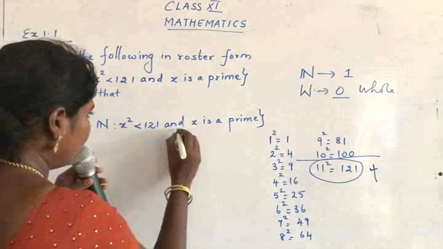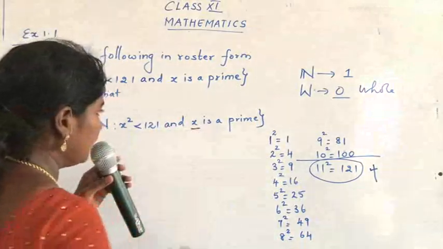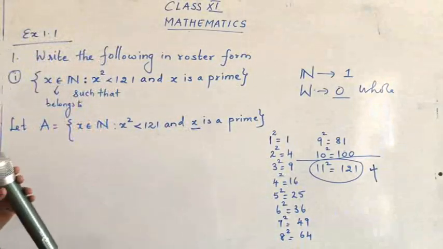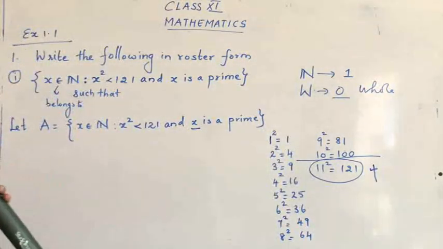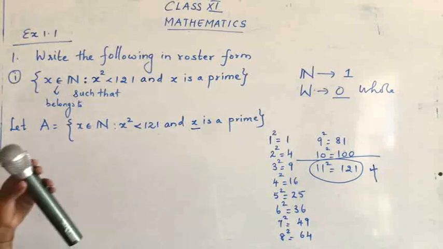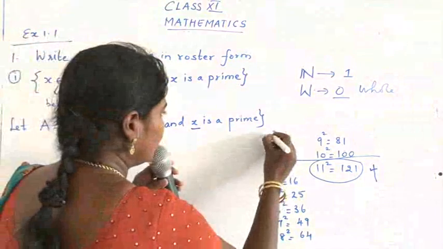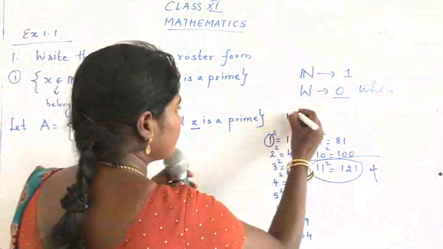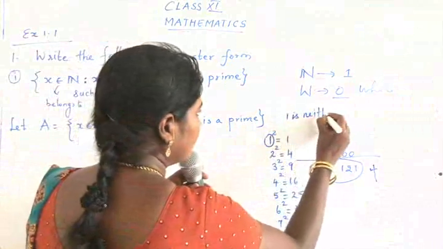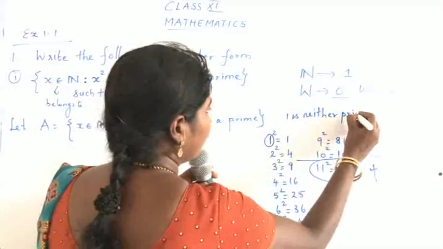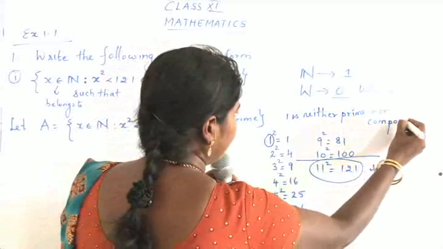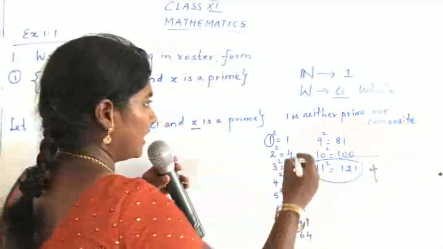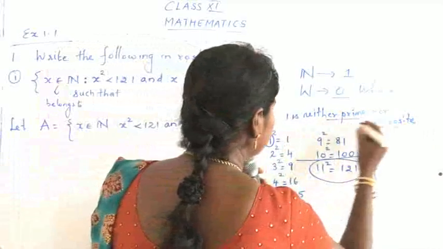Now we have to check one more condition, that x is a prime. So from 1 to 10, we are going to choose the prime numbers. Let's start from 1. 1 is a number that is neither prime nor composite. Why do we call it neither prime nor composite?